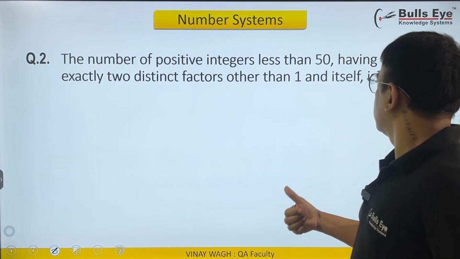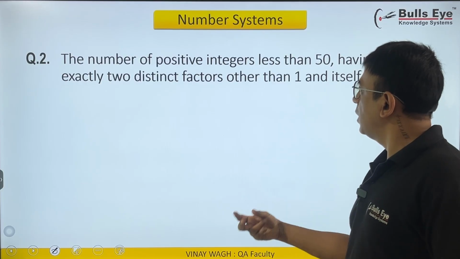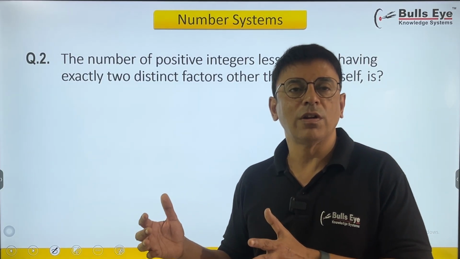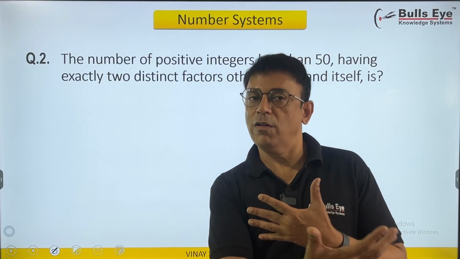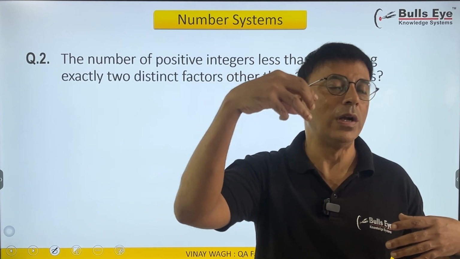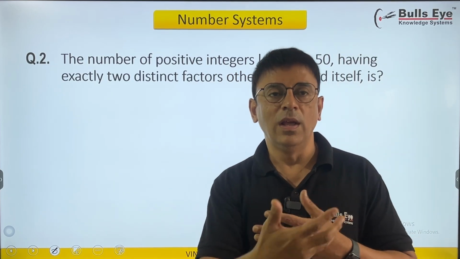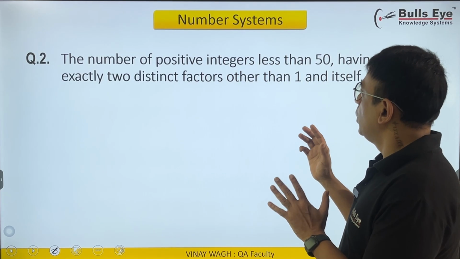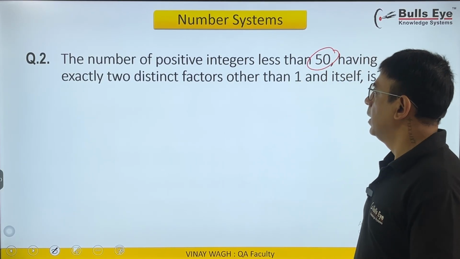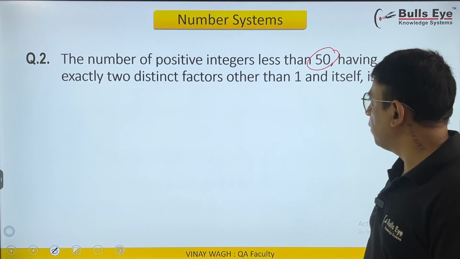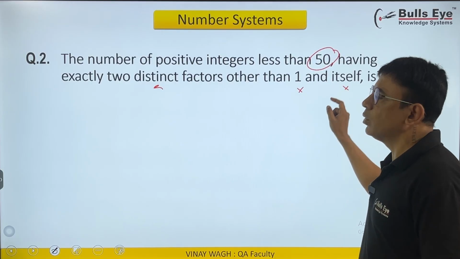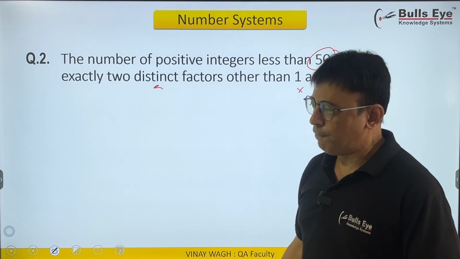The number of positive integers less than 50 having exactly two distinct factors other than 1 and itself. So again, a question of the same family where you have a string of prime numbers, and for you to find out the total number of factors, you add 1 to each index and then get the total number of factors. You want the total number of positive integers. The condition is it should be less than 50, and they should be distinct factors. You should not take 1 and you should not include the number itself, right? For example, 8.